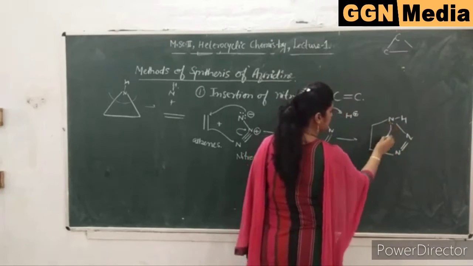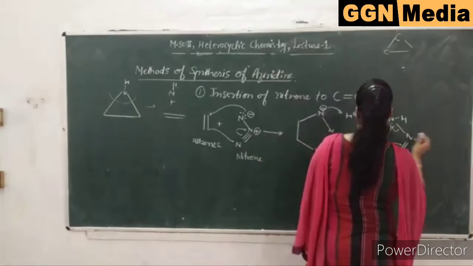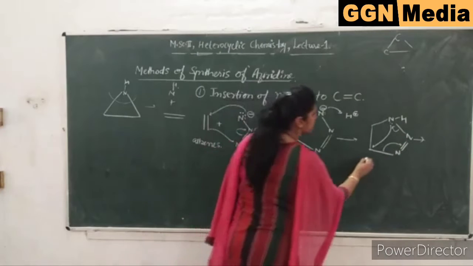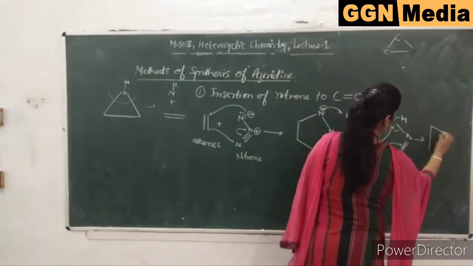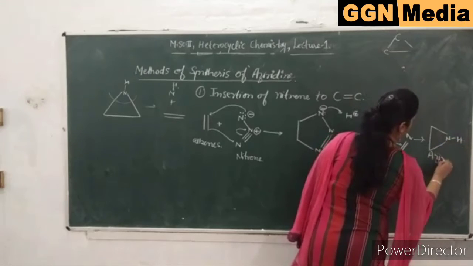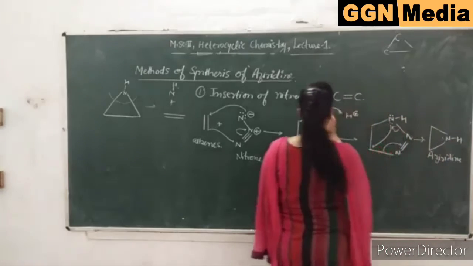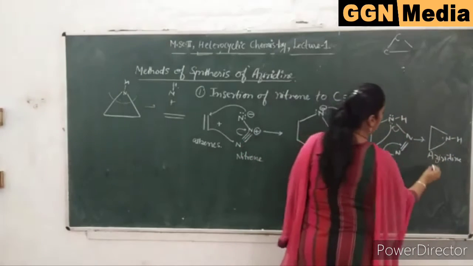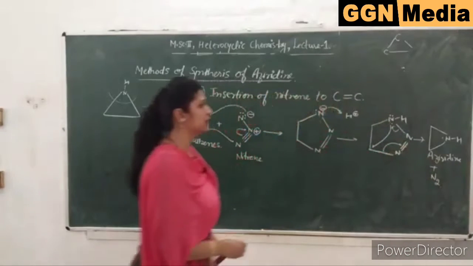Now this nitrogen will result in this compound, which is known as aziridine, with one lone pair, clear, and it will result in the formation of N2, that is nitrogen.